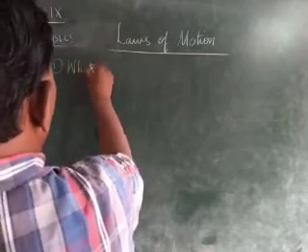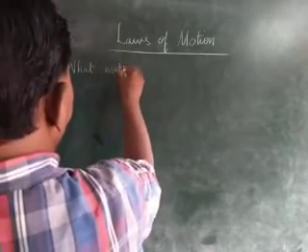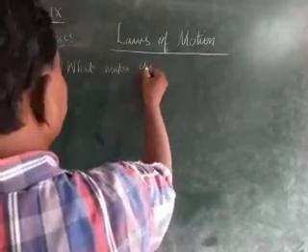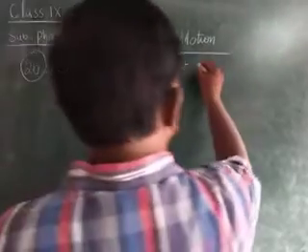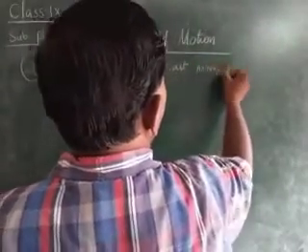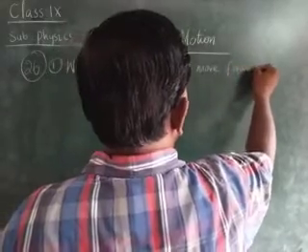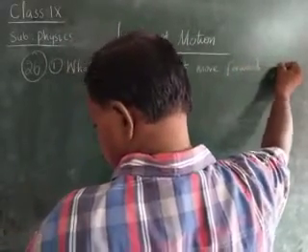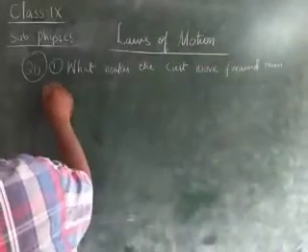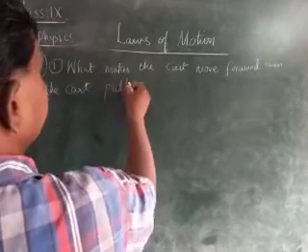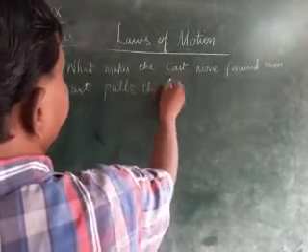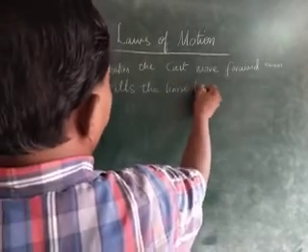What makes the cart move forward, even though the cart pulls the horse back? This is the first question.